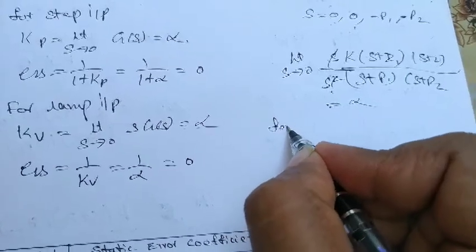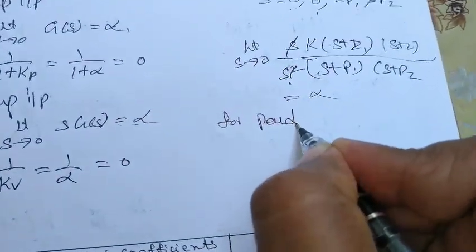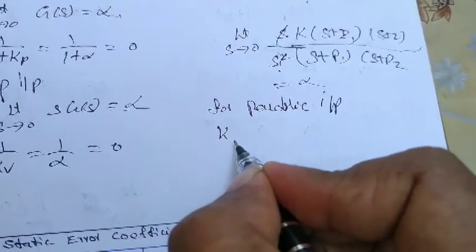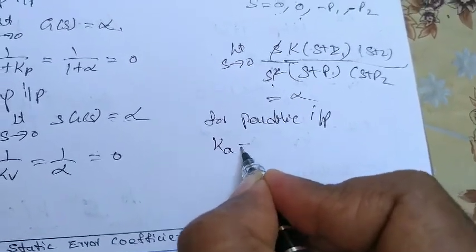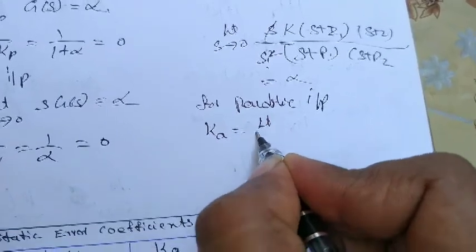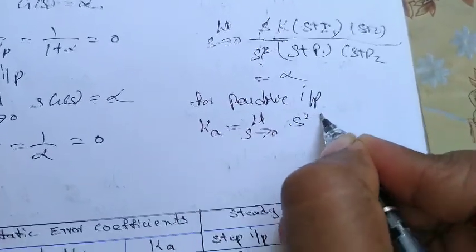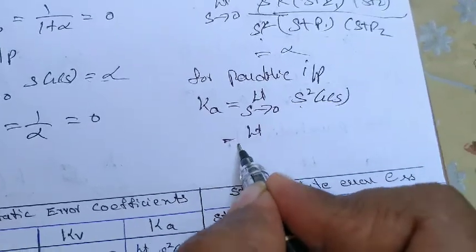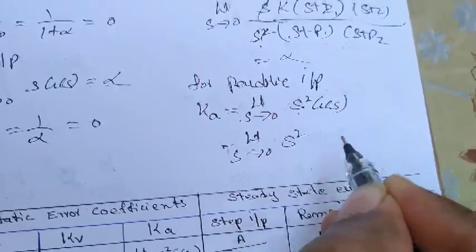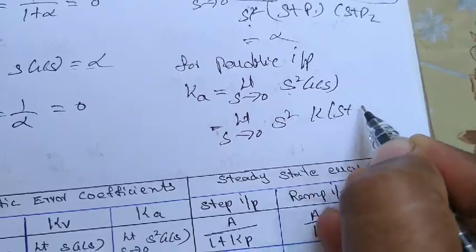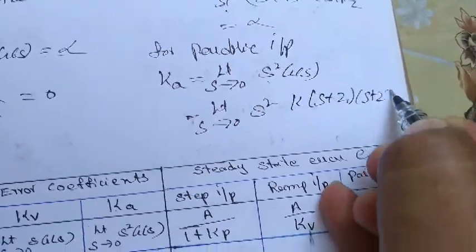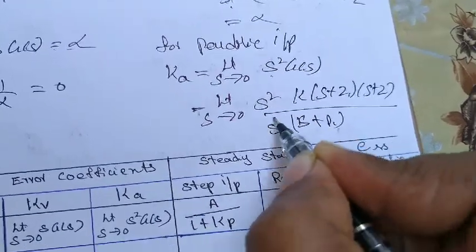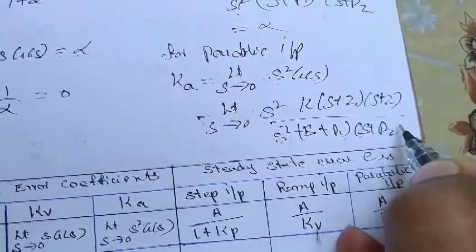Now for parabolic input, we'll get the acceleration error constant Ka, which is nothing but limit s tends to 0 of s square into G(s). So that is K into (s plus z1)(s plus z2) divided by s square (s plus p1)(s plus p2).